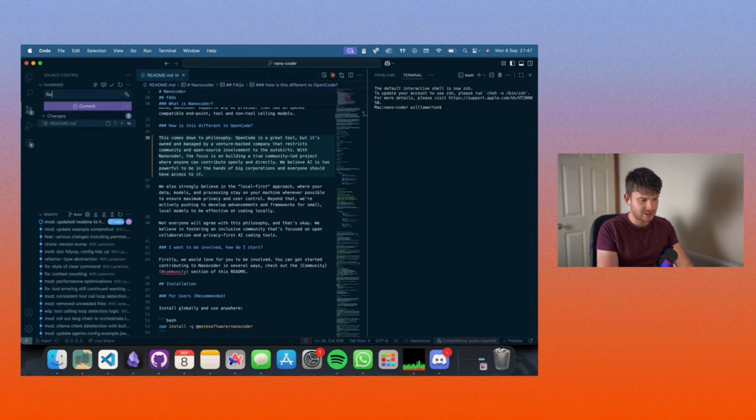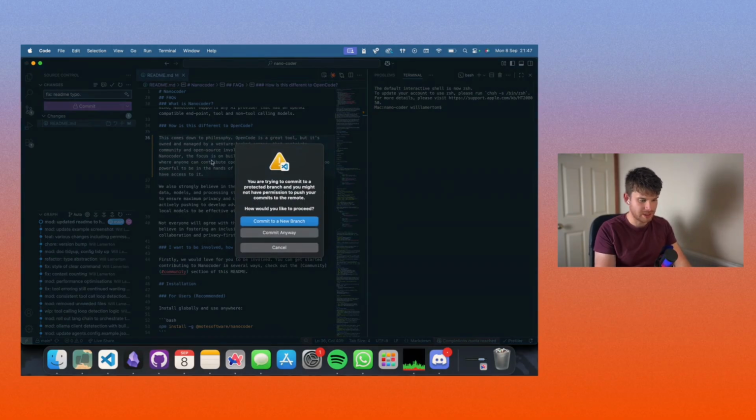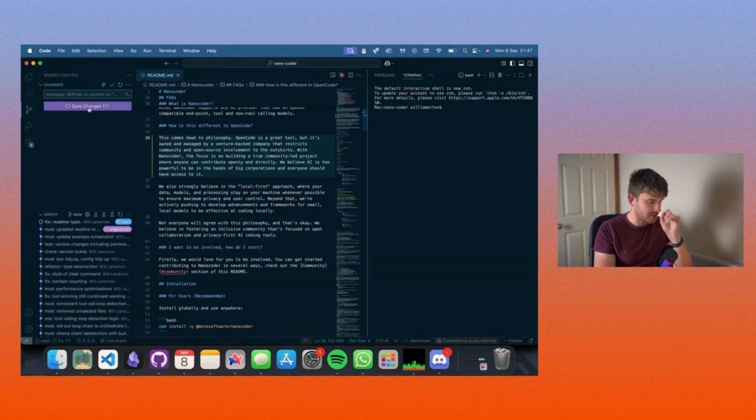Unlike yesterday's vibe coding video, hopefully you'll see me work with AI how I would normally work with AI, which is using it to do tasks, but heavy code review. Also doing coding myself as well, jumping in. The difference between yesterday's video with vibe coding the FPS is that I purposely am not looking at anything it's producing, which is a terrible practice. And yeah, this is going to be something different. So fix, typo. We commit that up. Commit anyway, and that'll go up to the main branch as a fix.